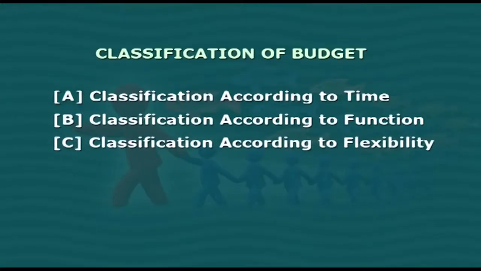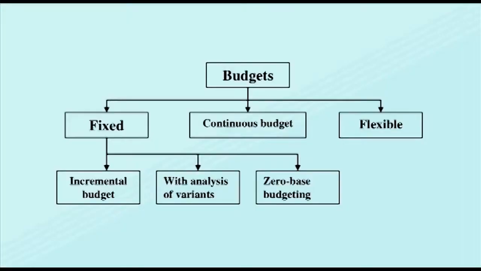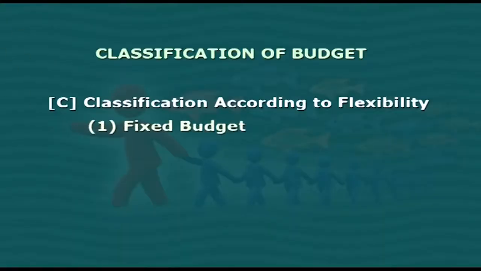Let us look into another classification, that is classification according to flexibility. According to flexibility, it is divided into different categories. First is a fixed budget. A fixed budget is prepared for a fixed level of activity and a prescribed set of conditions.